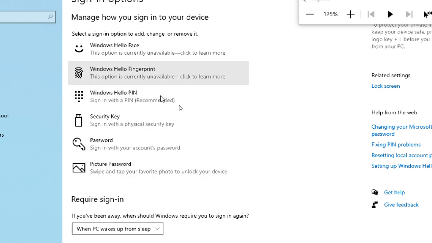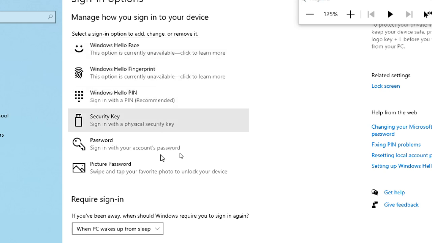But it is also giving another three options. Fingerprint: if your laptop or desktop has a fingerprint sensor, then you can put a fingerprint, like you know how a mobile phone works with a fingerprint. Face recognition. Be careful what face you put for recognition. These two options are currently unavailable. It depends on you, you should have the hardware, like a webcam required for face recognition. Windows Hello fingerprint means you need a fingerprint sensor to connect.